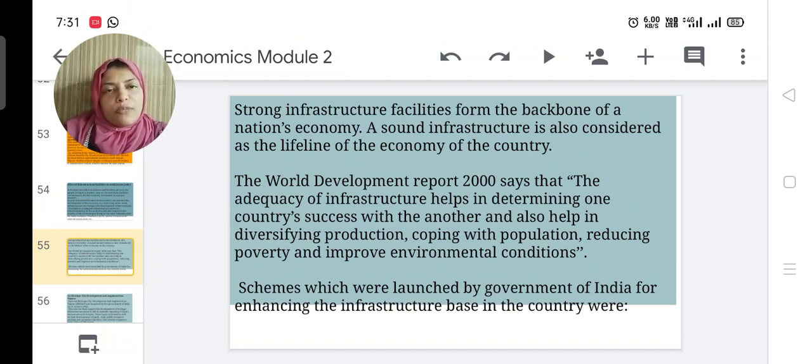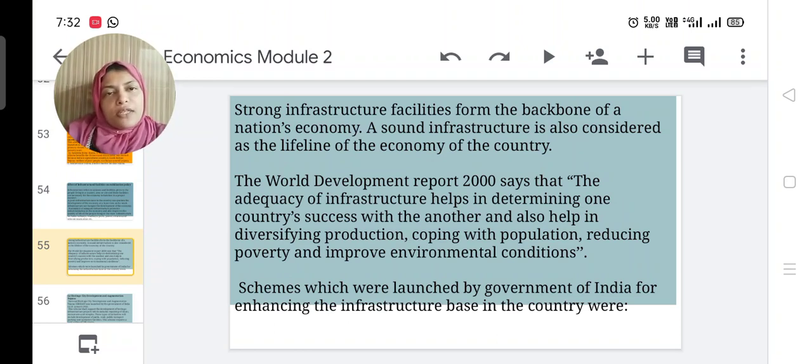The World Development Report 2000 says that the adequacy of infrastructure helps in determining one country's success compared with another, and also helps in diversifying production, coping with the population, reducing poverty and improving environmental conditions. Basic infrastructure helps the country's development, improves production and supports the population, reducing poverty and improving environmental conditions.